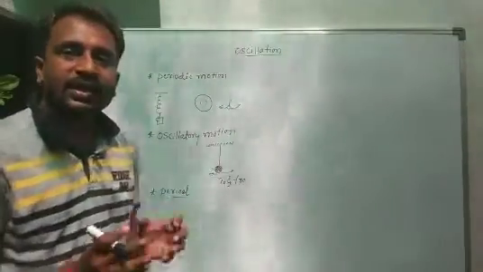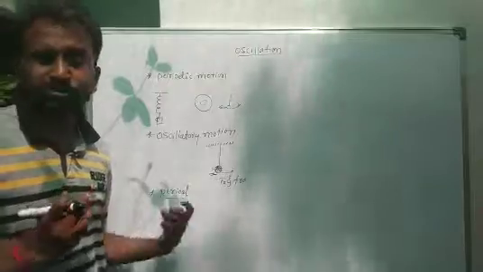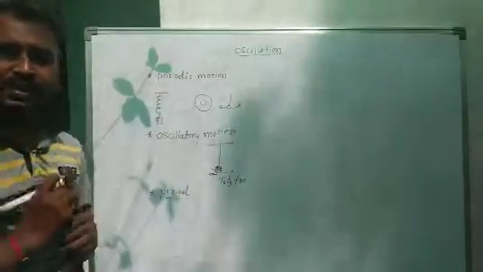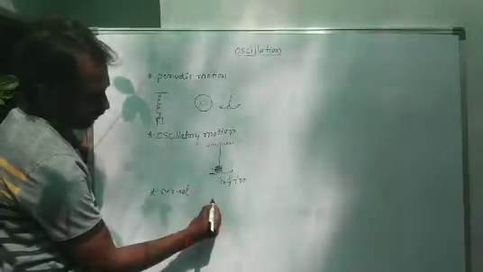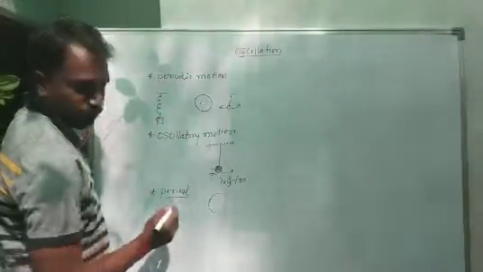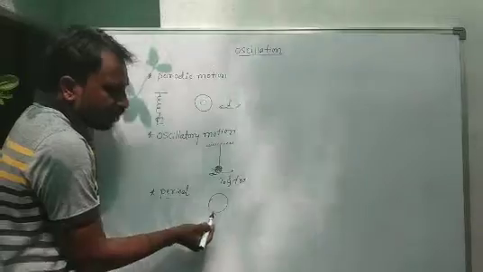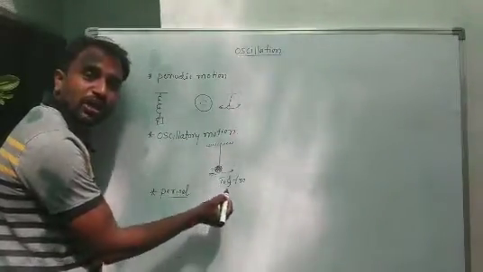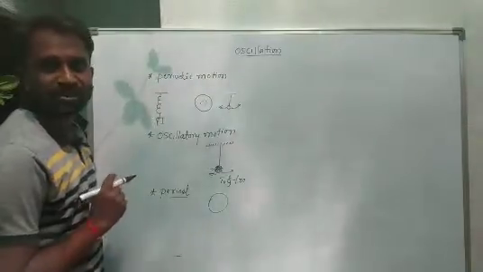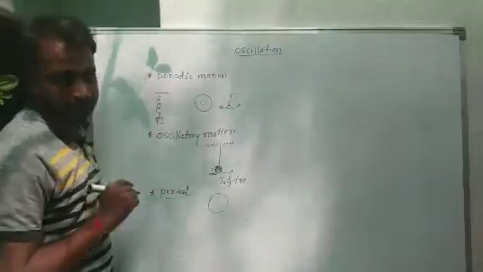Period means time. For example, an object is in circular motion. How much time is taken to complete one circle? That's what we consider the time period.